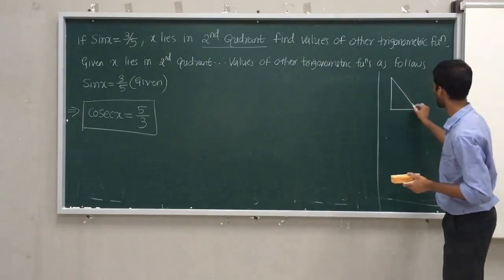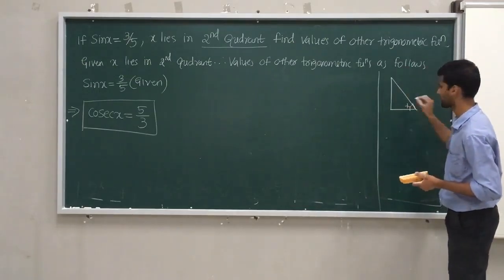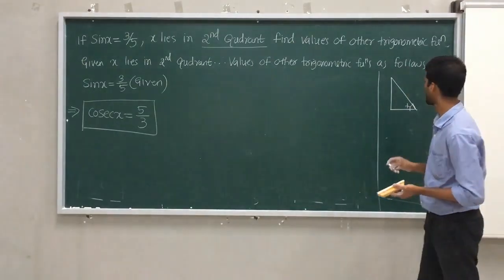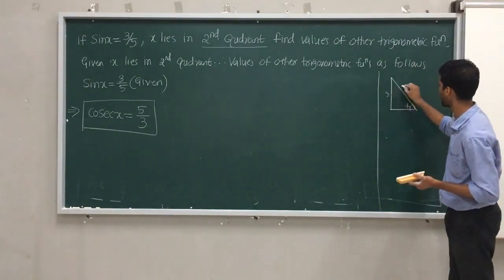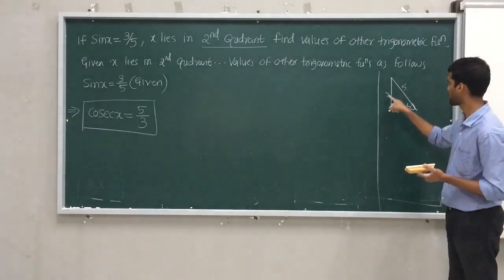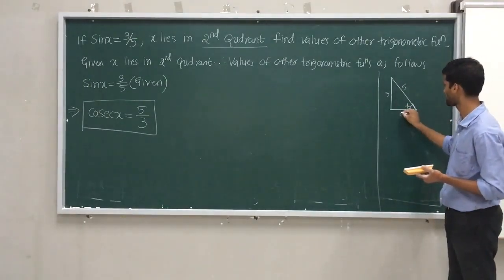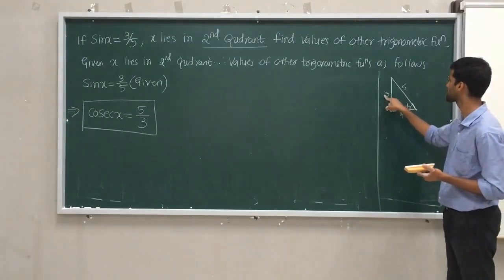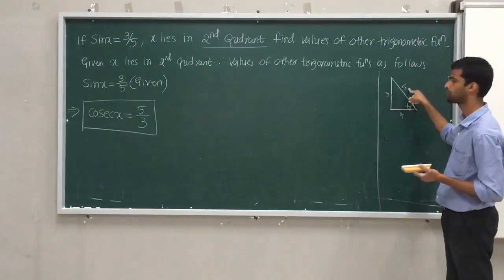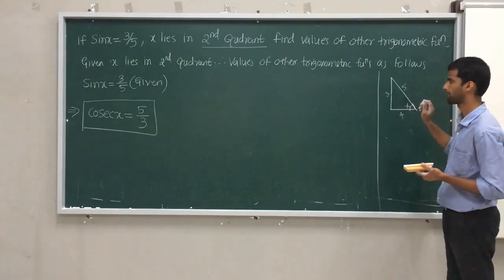If I take this as x, they given that sine is 3 by 5. Sine is nothing but opposite by hypotenuse. So if it is 3, if it is 5, it has to be 4, because 3 square 9, 4 square 16, 16 plus 9 is 25, it is 5, it is Pythagoras theorem.